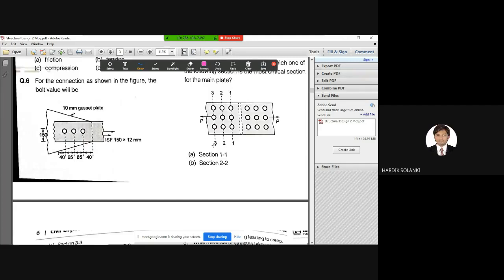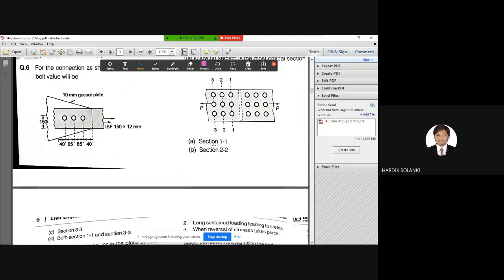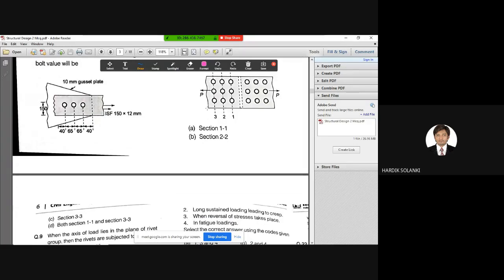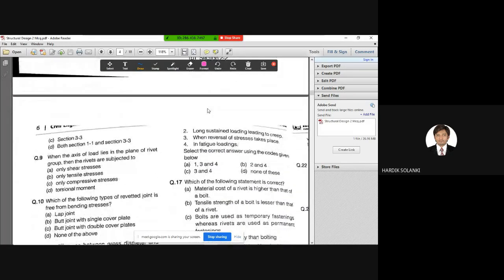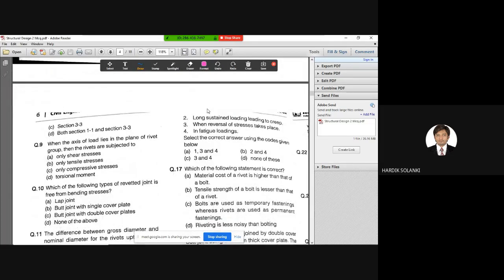Yes, sir. So for this question, what will be the correct answer now? Which is the critical section? C, right? Section 3.3, because it is nearest to the load, or it is at the last line of bolts. Okay. So this is how you can identify, right? This is somewhat of an intellectual question. You need to use your visualization.